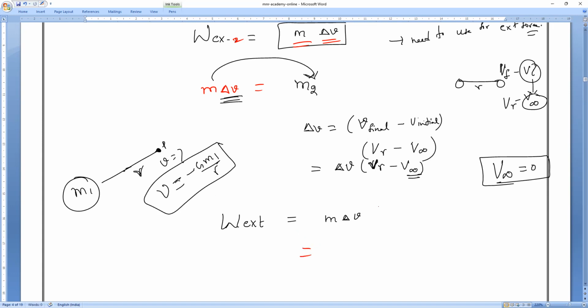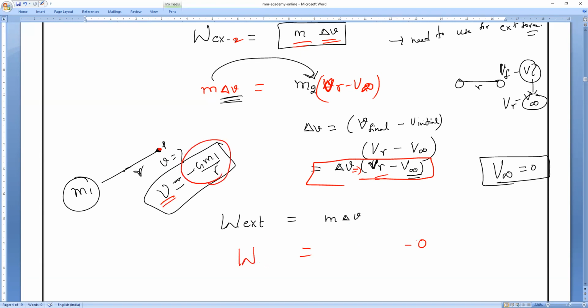So I will replace it now. Here delta V means VR minus V infinity. So now you can see M2 into VR minus V infinity. We all know that V infinity will become 0. Now VR, what is the VR at the particular point? What is the V, guys, at a particular point? Speak, guys.